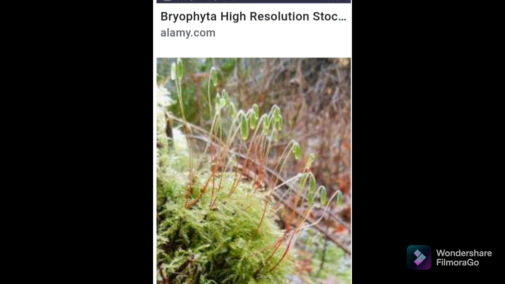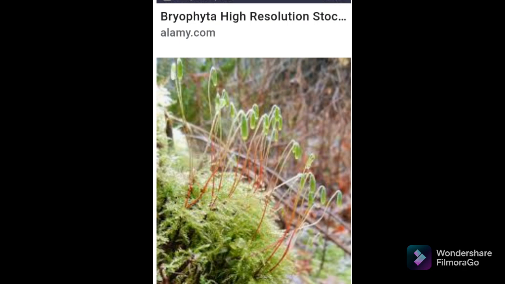However, there is no specialized tissue for conduction of water and other substances from one part of the plant body to another. Examples of Bryophyta are moss, that is Funaria, and Marchantia.